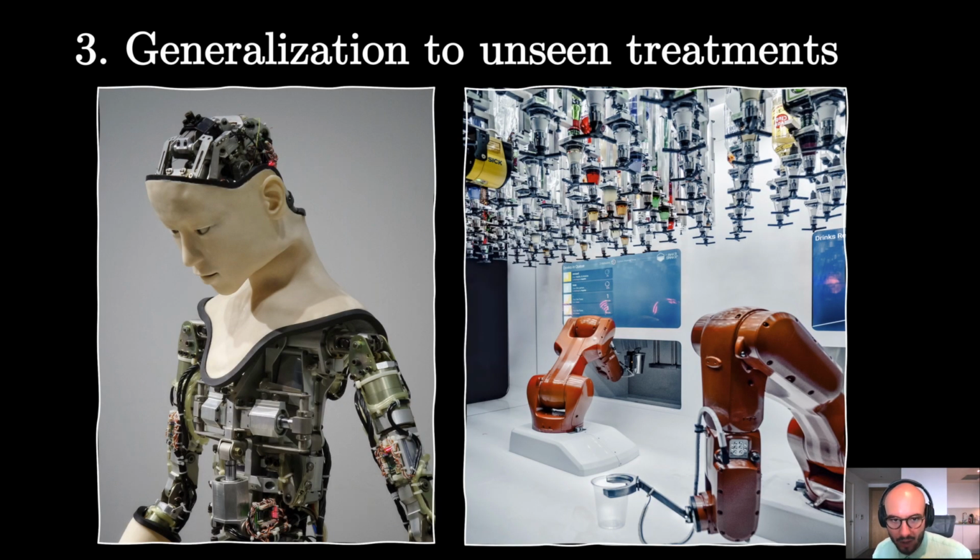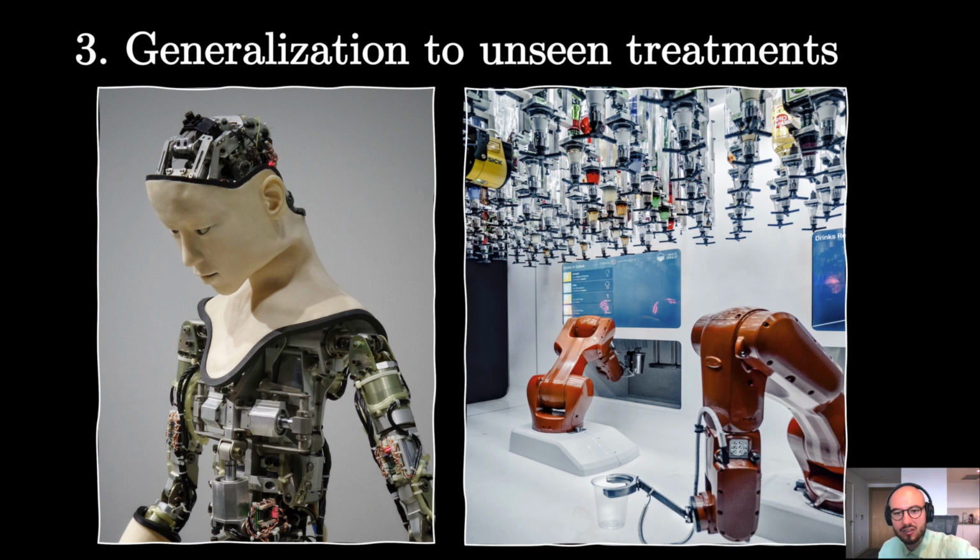Lastly, we might want to generalize to unseen treatments at inference time. Imagine you had a barkeeper robot running with some AI that is supposed to mix a novel cocktail for you. If this novel cocktail has not been observed before, it gets hard for most previous approaches to infer any causal effects since they do not take treatment features into account.